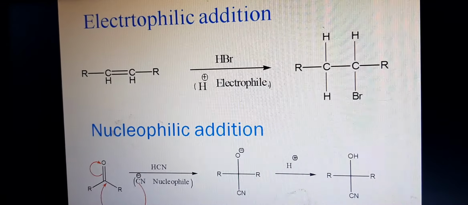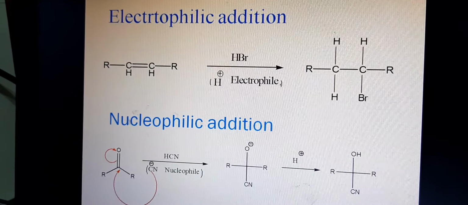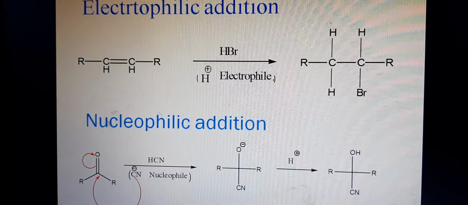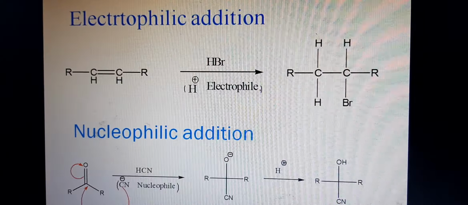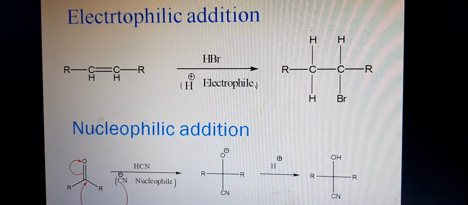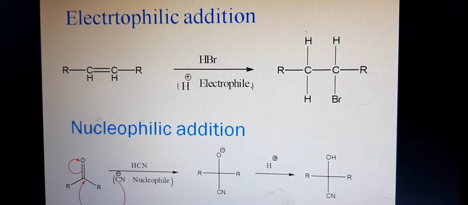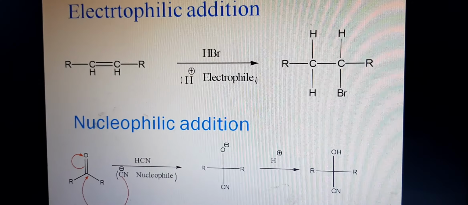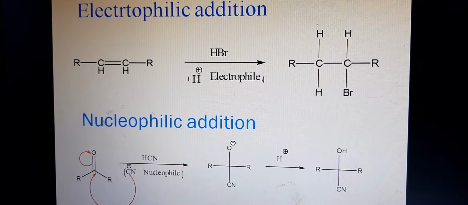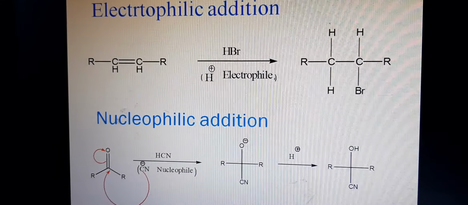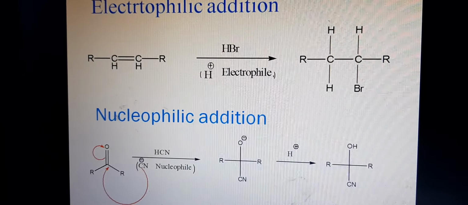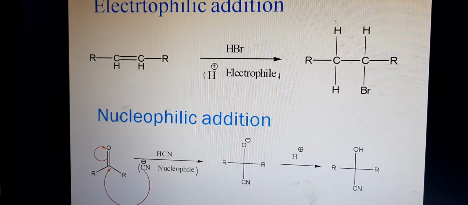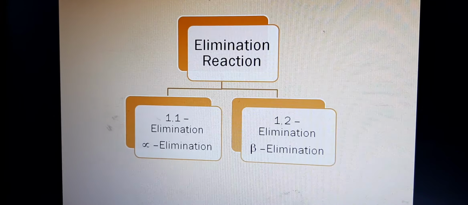For example, in electrophilic addition, RCH=CHR and HBr, with the electrophile H+ ion, gives RCH-CHBr-R. And another, the nucleophilic addition reaction: when an addition reaction involves the initial attack by a nucleophile, the reaction is referred to as the nucleophilic addition reaction. For example, the mechanism for R2C=O with CN- as the nucleophile gives R2C(O-)CN, and in the next step, hydrolysis with H+ gives R2C(OH)CN.